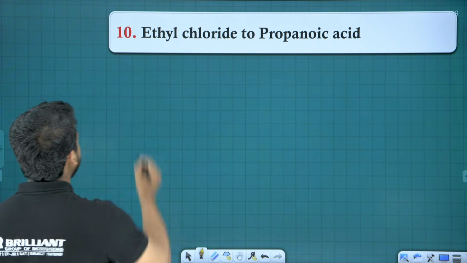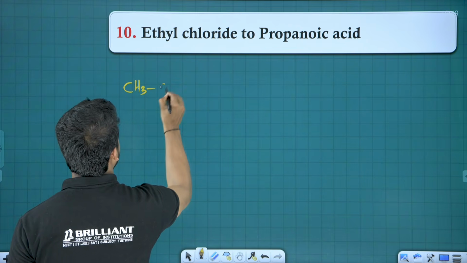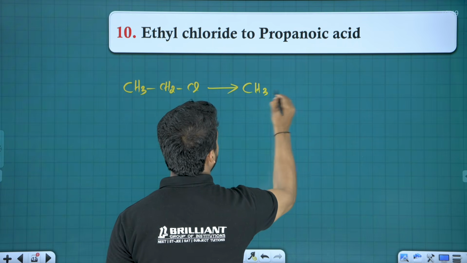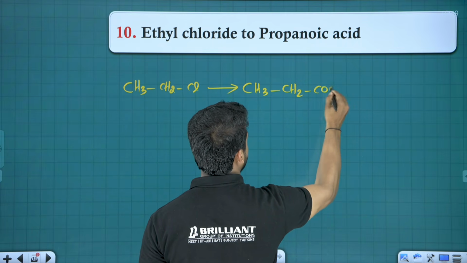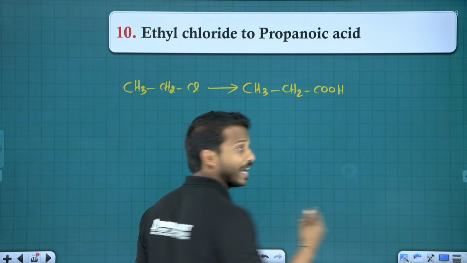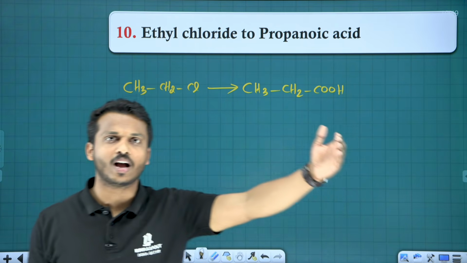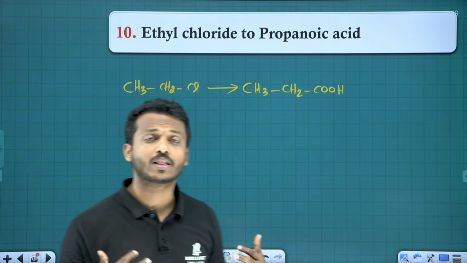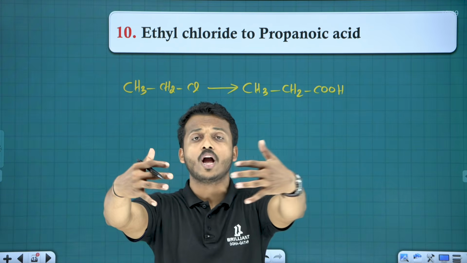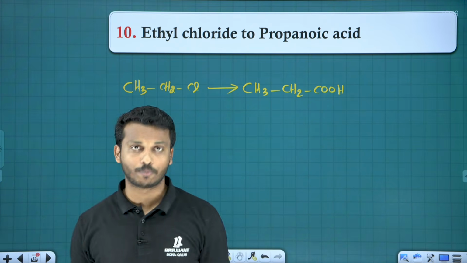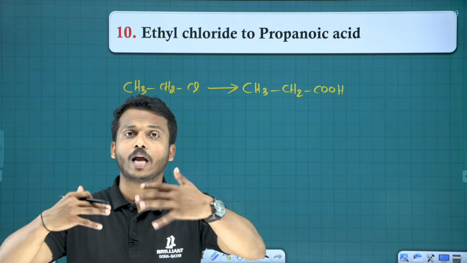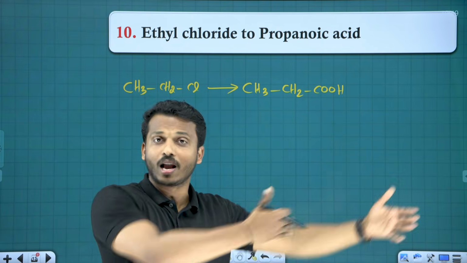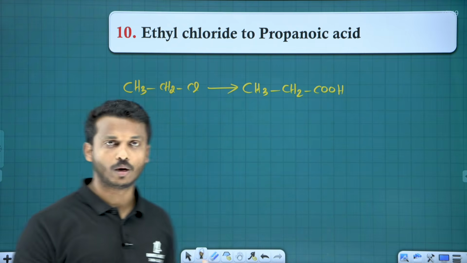Question number 10, ethyl chloride. Yes, what is ethyl chloride? CH3CH2Cl. Ethyl chloride to propanoic acid. Here one reaction we need extra, that I am taking from the aldehydes, ketones and carboxylic acids chapter. Because you know dear, you are going to write the board exam after studying all the 4 important organic chapters, right? So interrelated chapter questions will be there. Maybe one step from haloalkane, second step maybe from the alcohol chapter. So interrelated questions will be there.